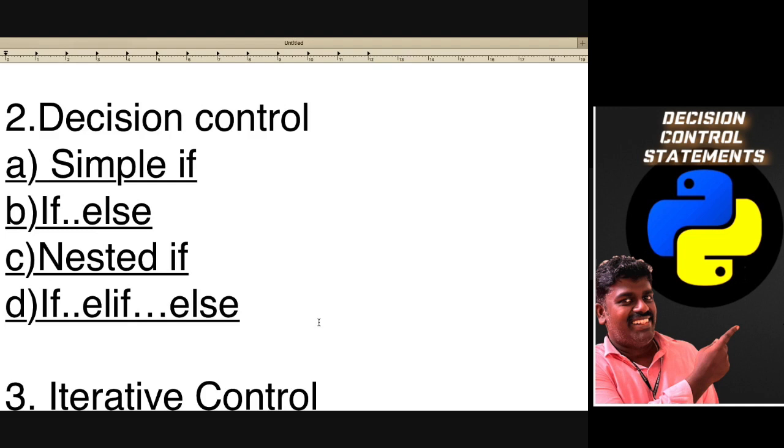The control structure will be different based upon the condition. I have already given some examples with if, else and so on, but we are going to see which come under control structures. The first is the simple if, where there is no else part. If means we give some condition. You know about it, right?